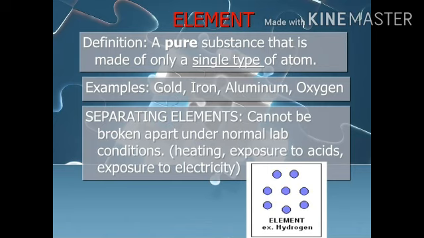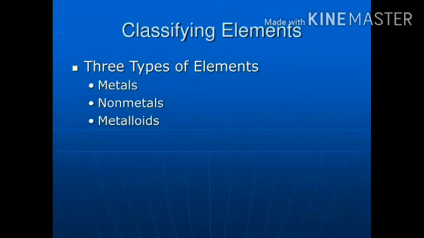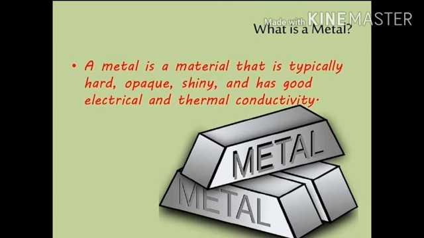Elements can be of different types according to their properties, their physical properties, their chemical properties. We can divide these elements into different kinds. First, we have divided elements basically into three kinds. Number 1, metals. Number 2, non-metals. And number 3, metalloids. Now, what are these three kinds of elements? First, we will talk about metals.